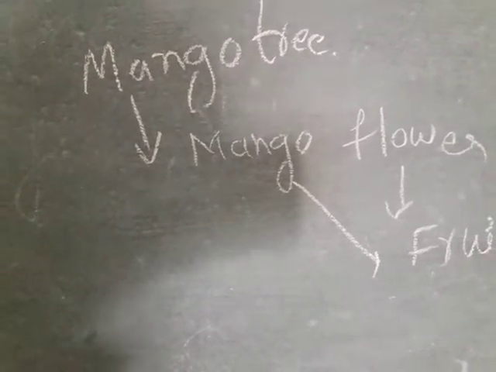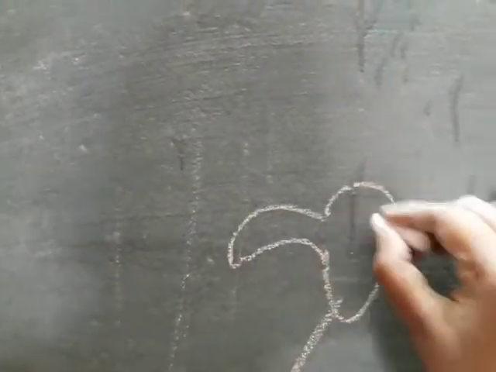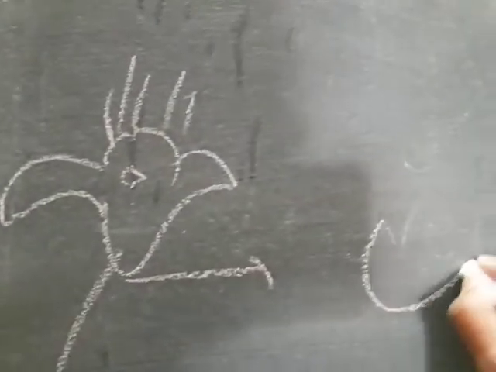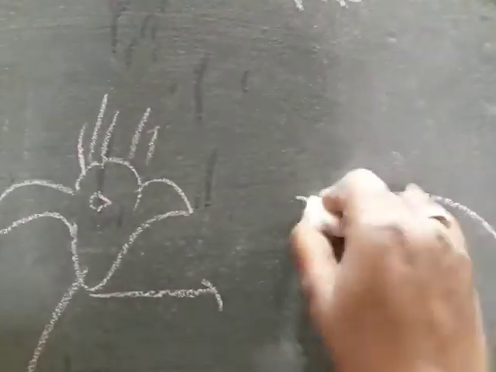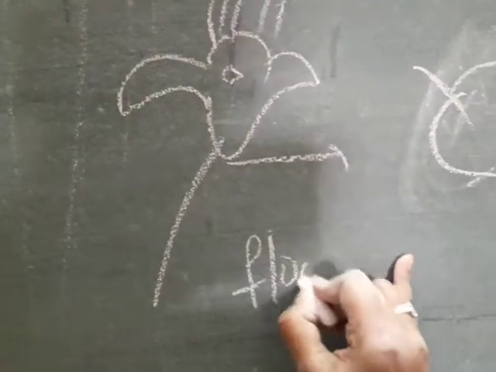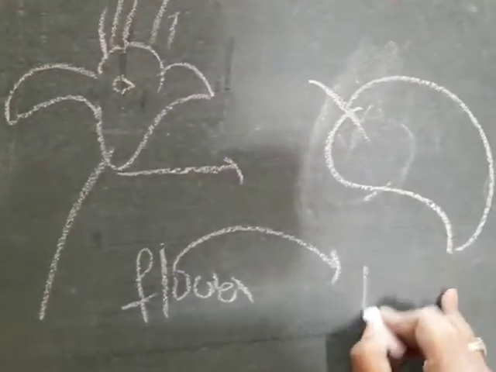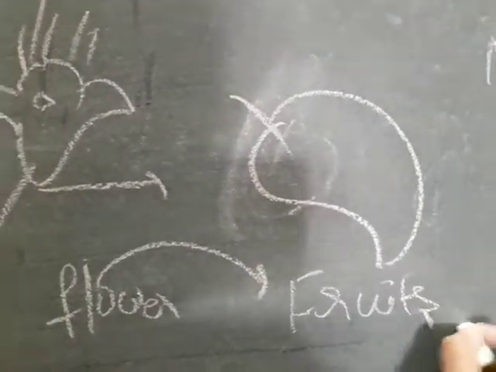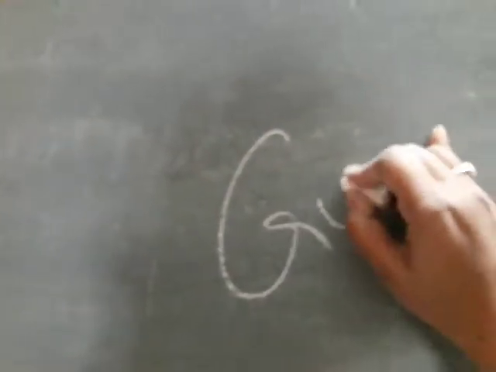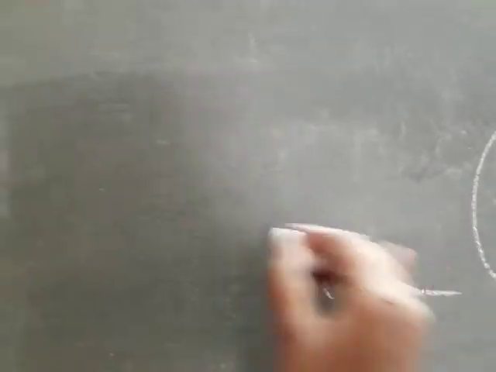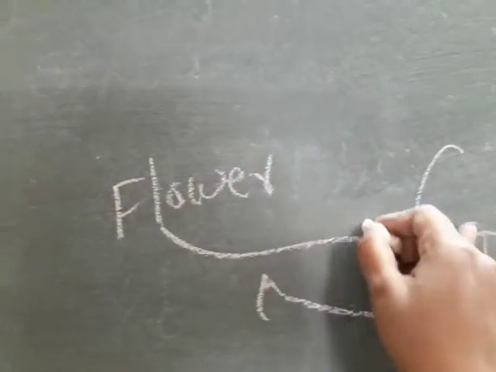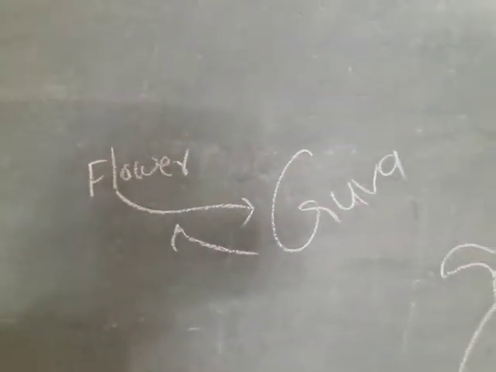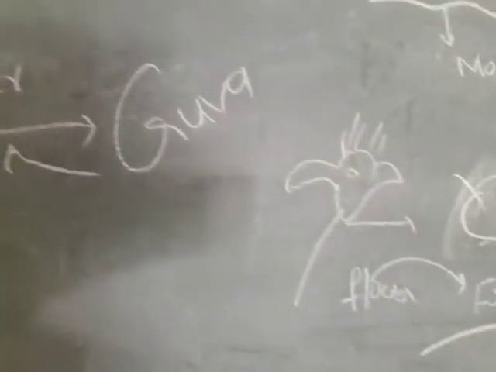Yes, you know children, here see children, it is a flower that turns into fruit. For example, mango fruit. Another example, you know guava, children? Yes, first it is a flower. Guava is first a flower. This flower turns into guava fruit. Yes, most of the flowers turn into fruits.